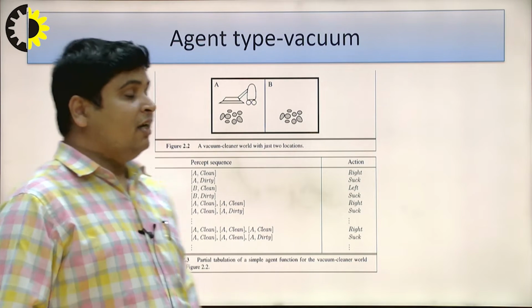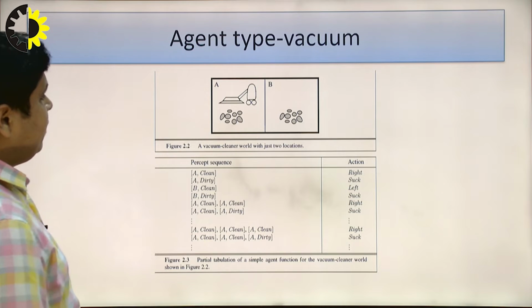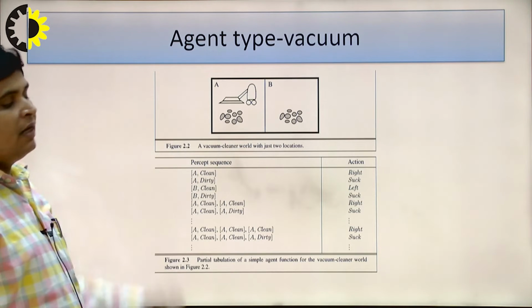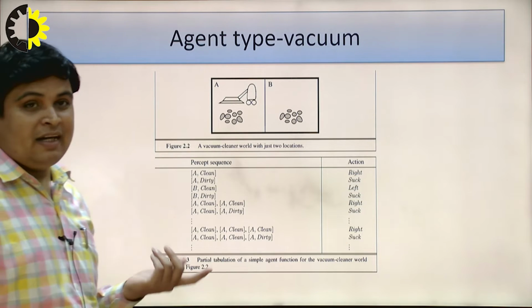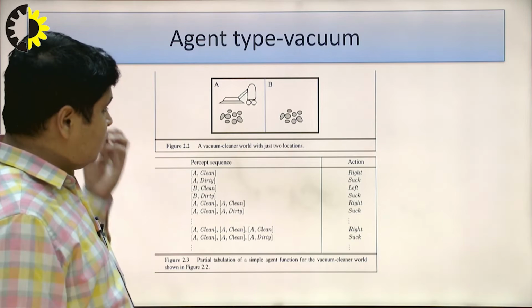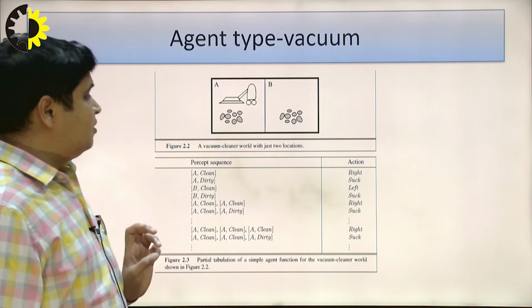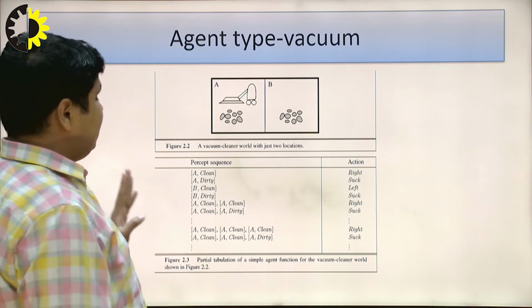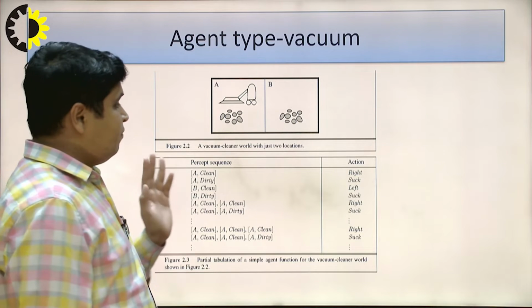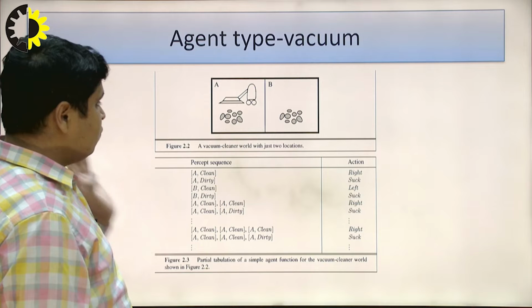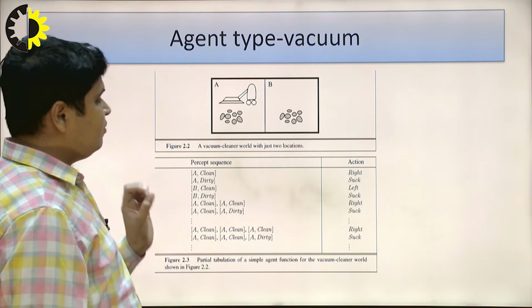You will see here a very good example of an agent type, the vacuum cleaner, and I want to make this vacuum cleaner intelligent. I want to put some intelligence into this vacuum cleaner agent. We have two locations, A and B, and in both locations we have some dirt.